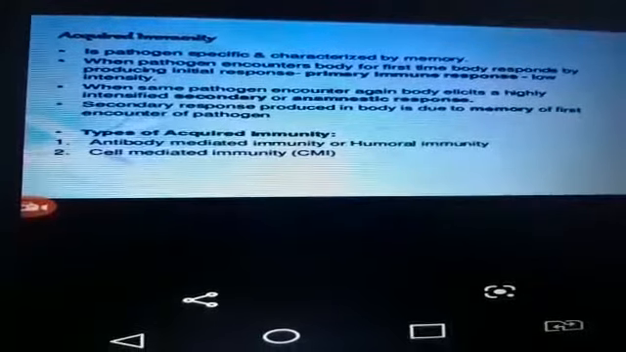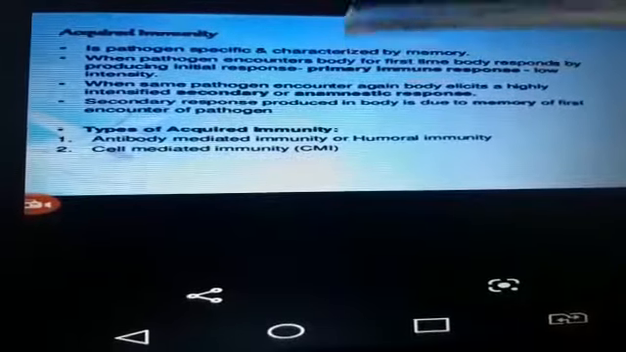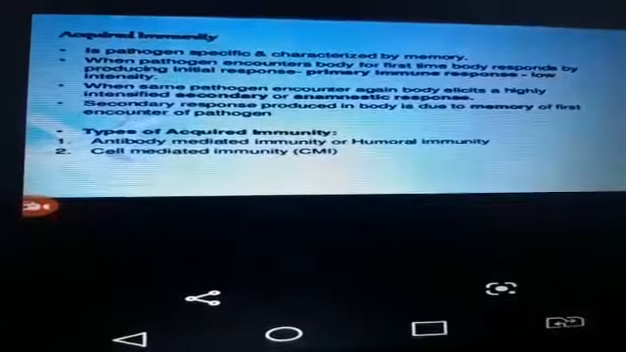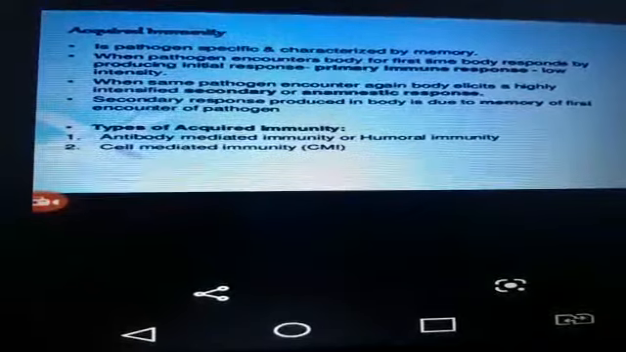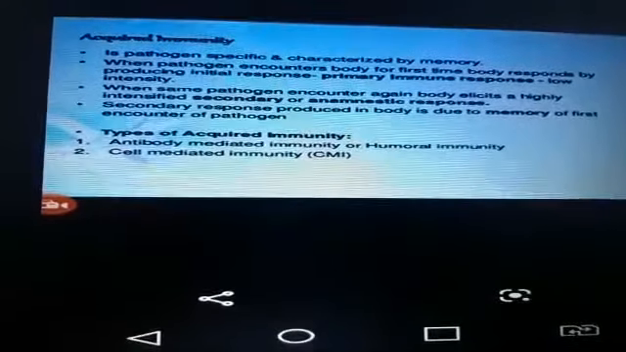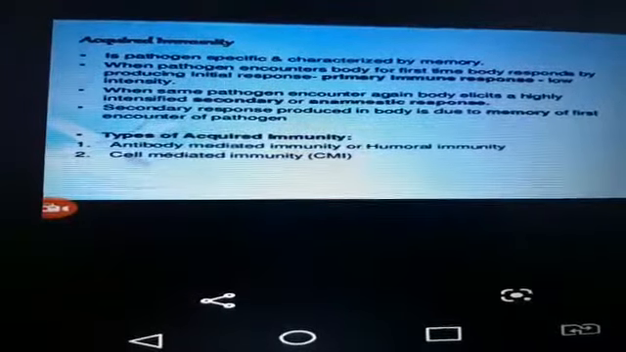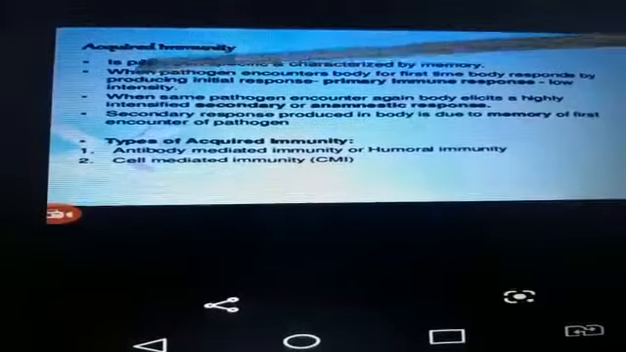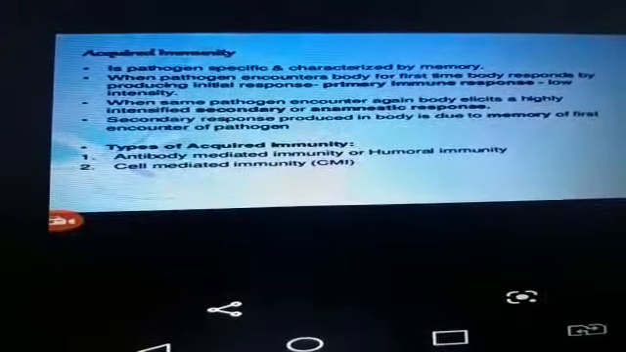Okay, last class we studied innate immunity. This class, let us discuss the topic acquired immunity. What is the meaning of innate immunity? Innate immunity means non-specific or inborn immunity. What is the meaning of acquired immunity? It is pathogen-specific immunity. What is the meaning of pathogen? Disease-causing microorganisms are called pathogens.